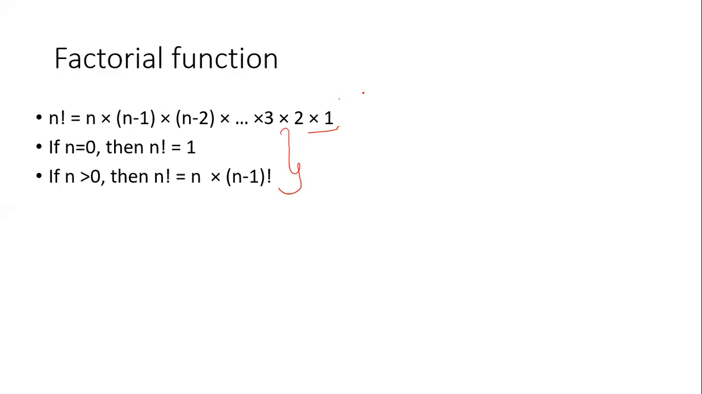So this is the basic formula that we use, but it could be simplified this way, where n equal to 0 means 0 factorial will be equal to 1. If n is greater than 1, then n factorial will be equal to n into (n minus 1) factorial. Okay. Now, the normal factorial function could be